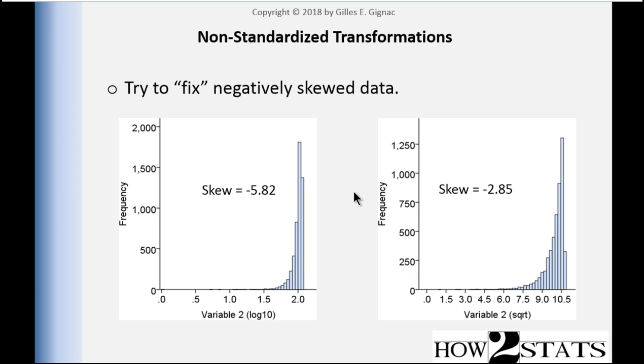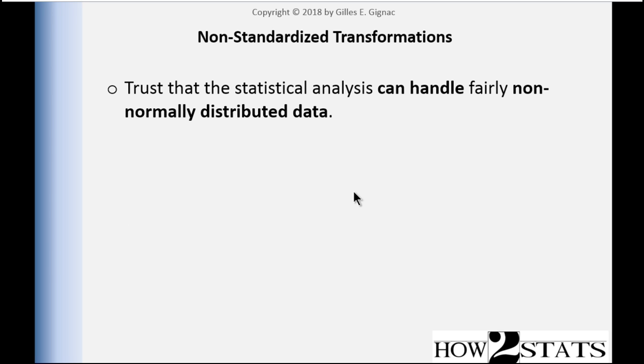Now there are other transformations like the exponential transformation that can be more successful at reducing negative skew, and I'll probably cover that in a separate video at some point showing you which non-standardized transformations can reduce positive skew or negative skew.